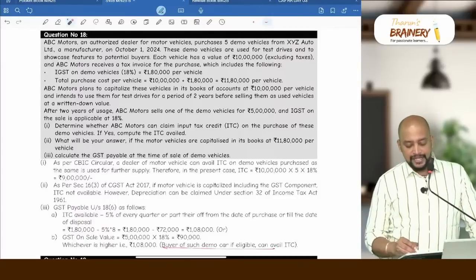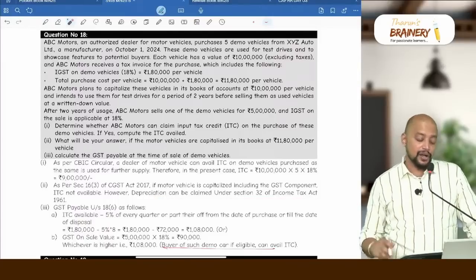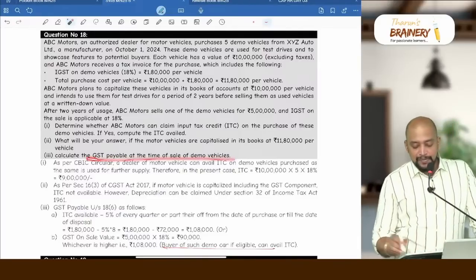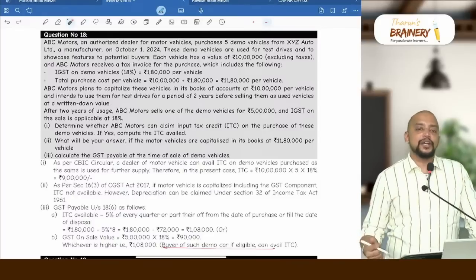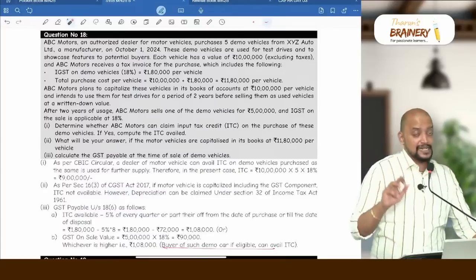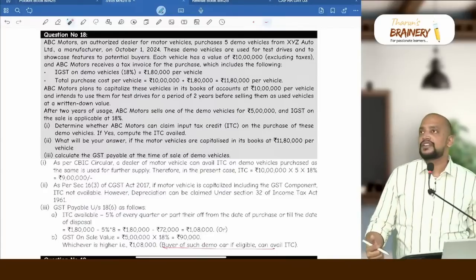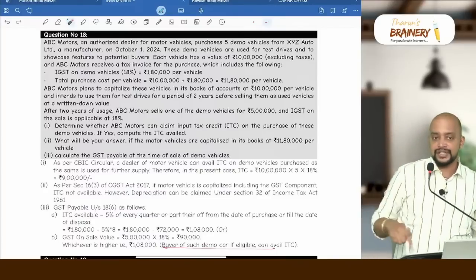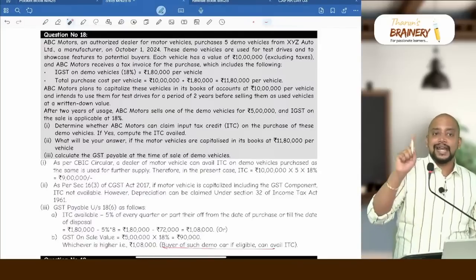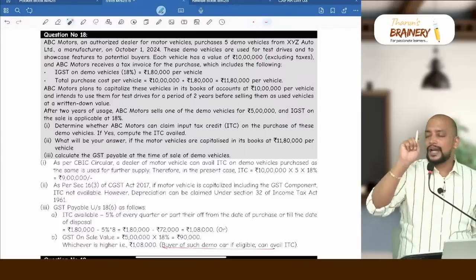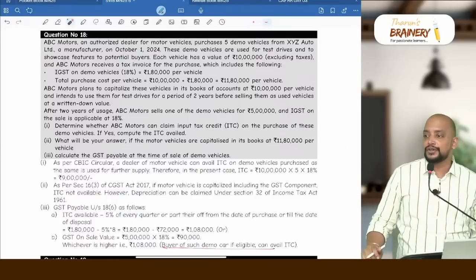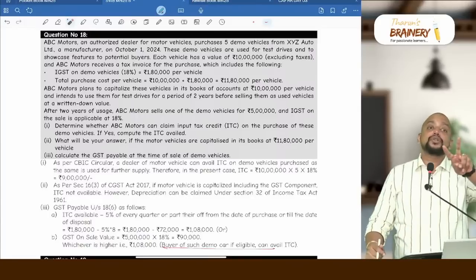So therefore depreciation can be claimed under section 32 of the Income Tax Act on that 1,80,000 component. Calculate the GST payable at the time of sale of demo vehicles. Suppose ITC is availed on that, how will the GST be payable? So section 18 subsection 6. Please see what the ITC availed is: 1,80,000. Only one car is sold. 1,80,000 minus, what is the number of quarters for which it has been used? 8 quarters. After 2 years they are selling.